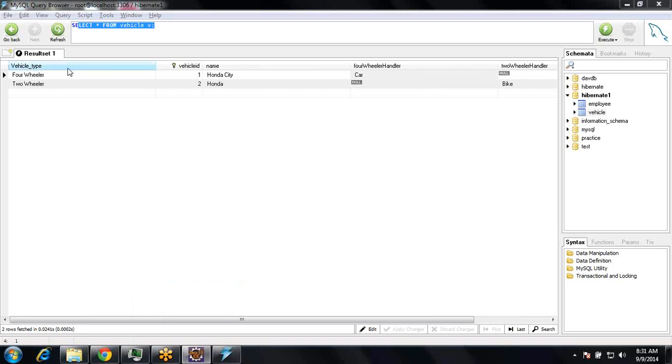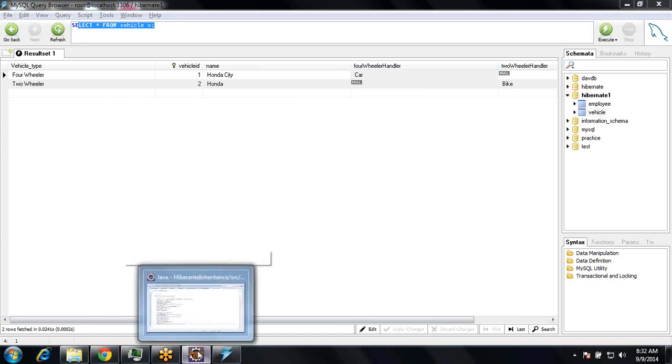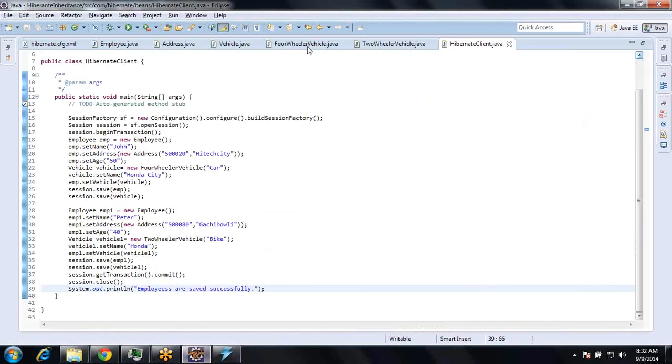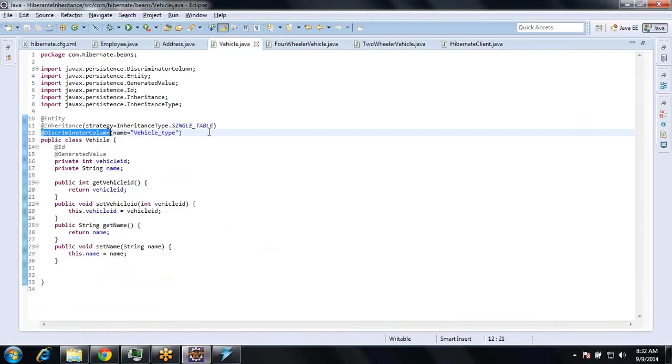So from this table, getting the vehicle details is somewhat difficult compared to a separate table, right? If we have a separate table for four-wheeler and a separate table for two-wheeler, it's very easy for us to get the join query. So that's why the single table strategy is not recommended in terms of database design, right?